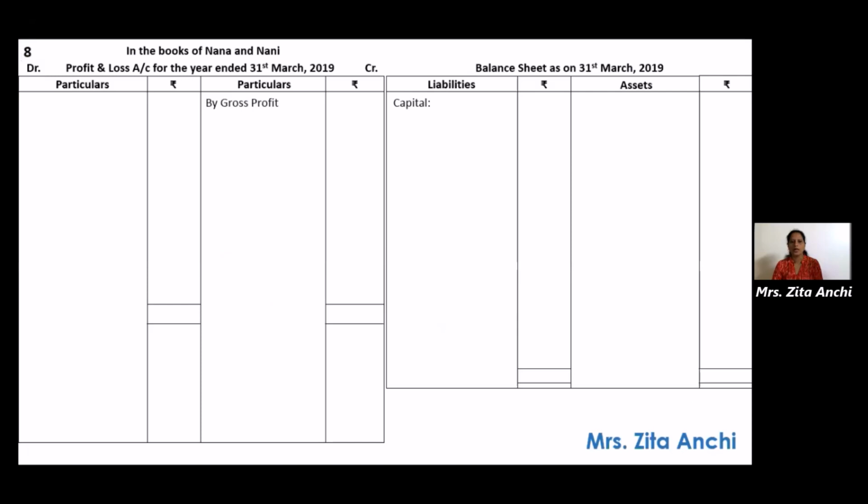in the books of Nana and Nani. Always first write down in the books of whoever's books you are preparing the account. So in the books of Nana and Nani here. Now when you're writing next, do not write trading account because they have asked us only profit and loss account. So write profit and loss account for the year ended 31st March 2019. Indicate debit, credit.